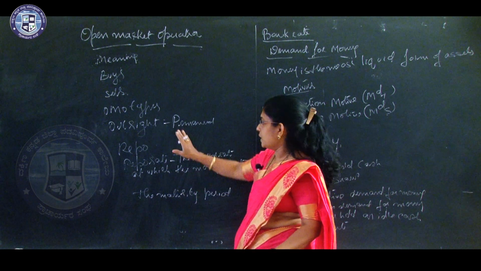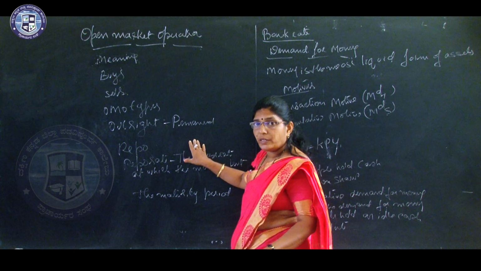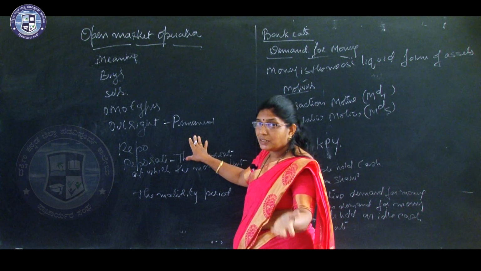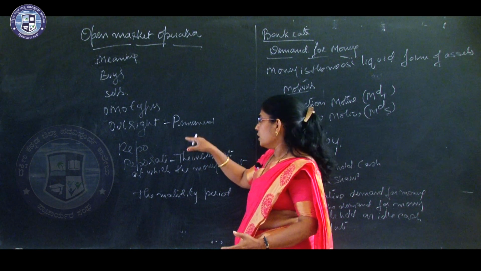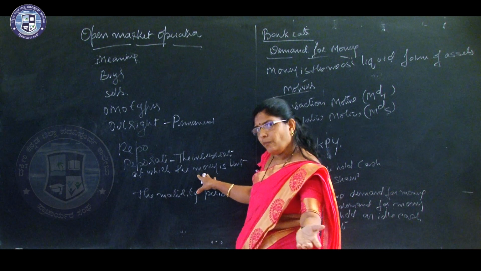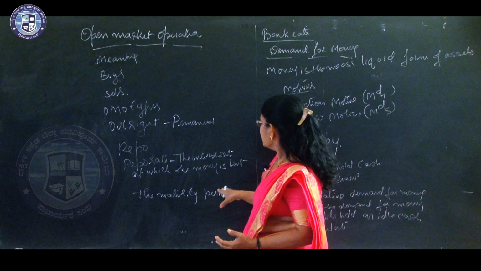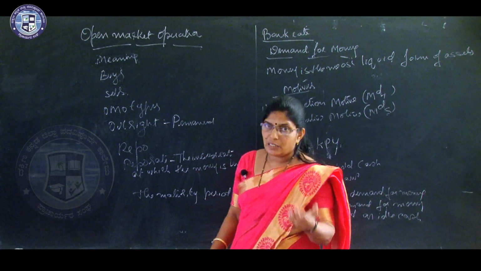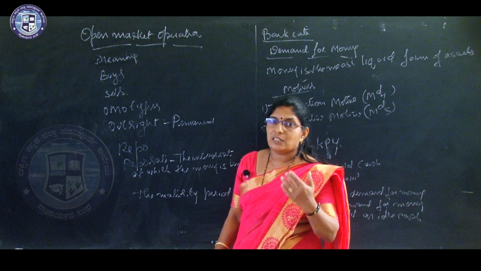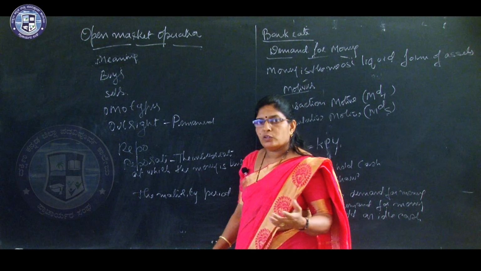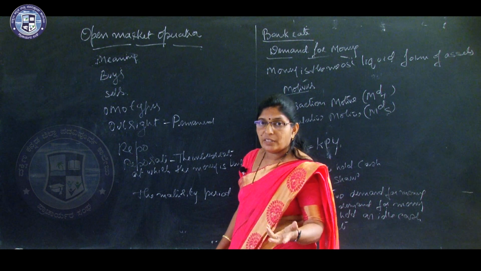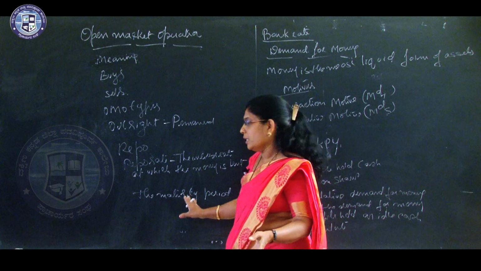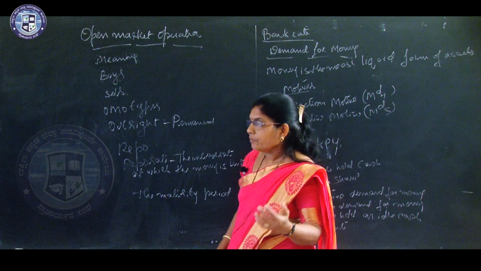In the case of repo, there is a repo rate and a reverse repo rate: repo rate while buying the government bonds, reverse repo rate while selling the government bonds and securities. The maturity period of selling it back or repurchasing it back will be for 1 day or 7 days, like a week.